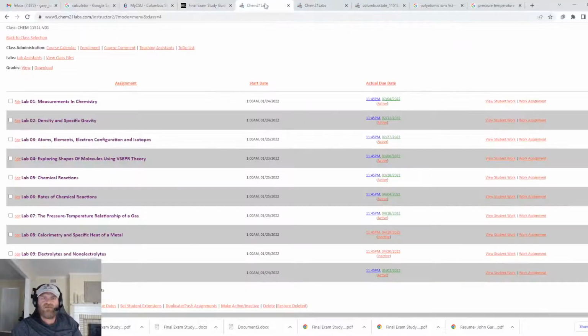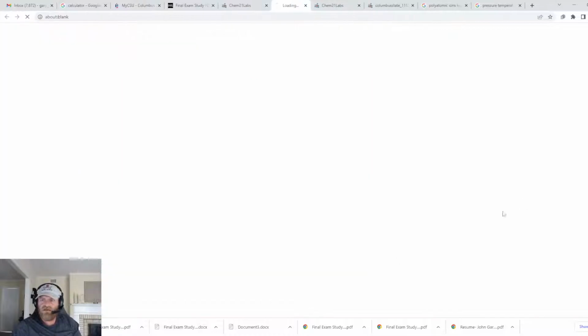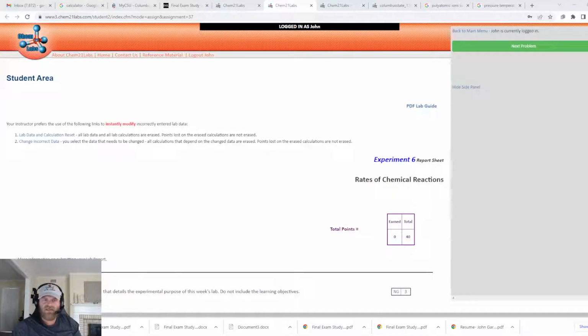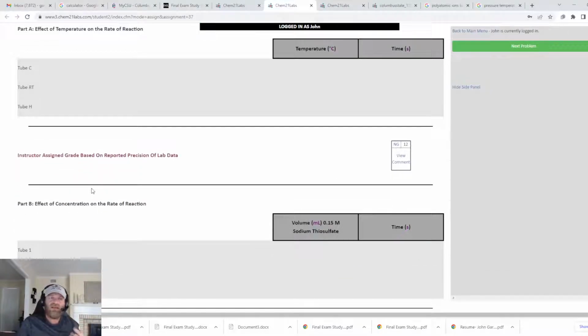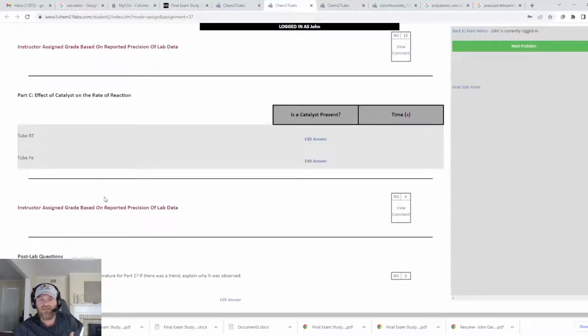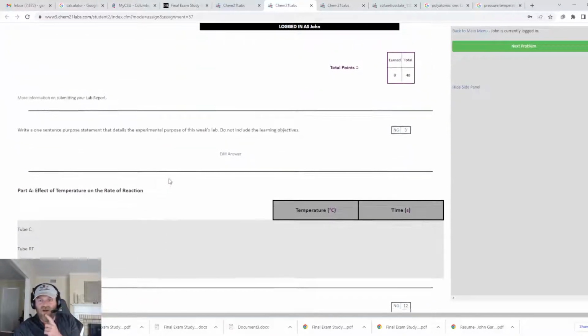All right, let's go to lab 6 and look at it. This is the rates of chemical reactions. In this one we had you look at different reactions when we changed the temperature, changed the concentration, or added a catalyst. You saw that a higher temperature made the reaction go faster, a higher concentration made the reaction go faster, and adding a catalyst also made the reaction go faster, but it does it for a little bit different reason.